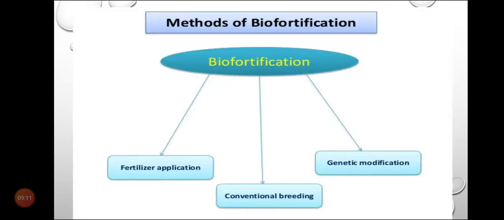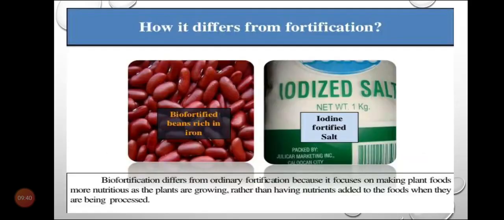Then there are different types of biofortification. Biofortification can be done with the help of fertilizer application. Then it can be done with the help of conventional breeding. It can be done with the help of genetic modification, by making changes by applying rDNA technology. So there are different ways we can do biofortification. And how does it differ from fortification? Biofortification and ordinary fortification are both different.